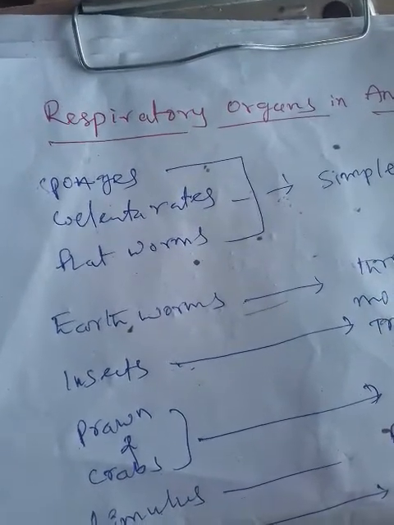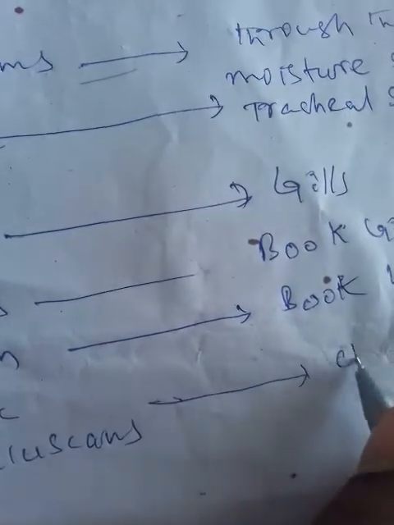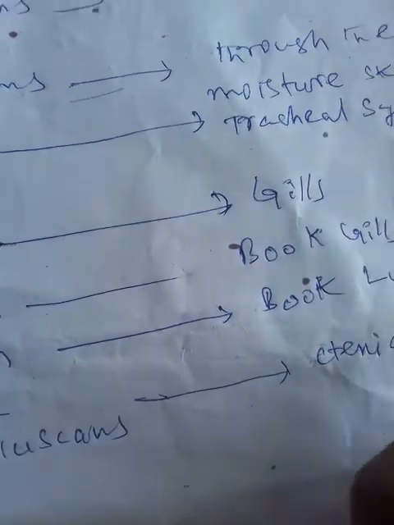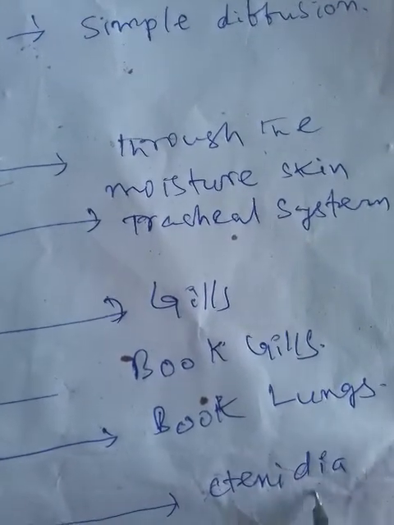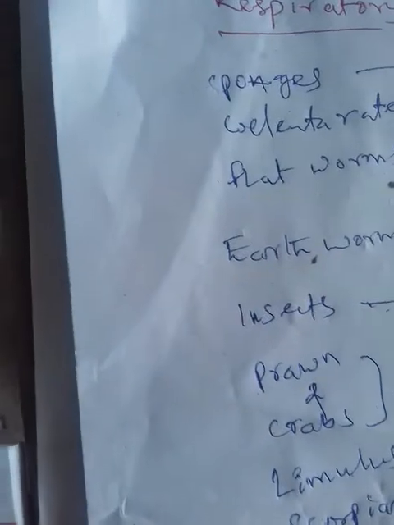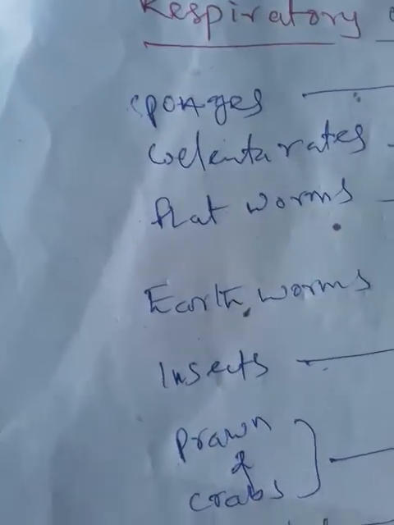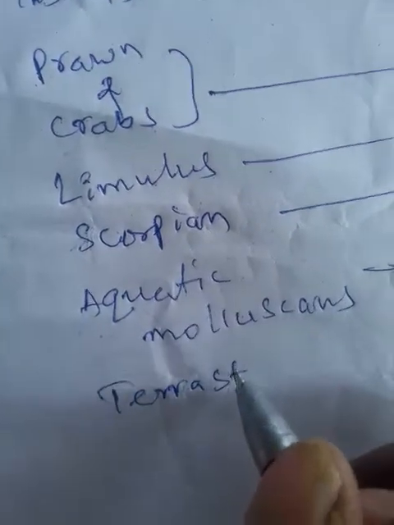Along with the mantle, respiration is also by the ctenidia. The gills of molluscans are called ctenidia. Now in the case of terrestrial molluscans, terrestrial means those that live on land.